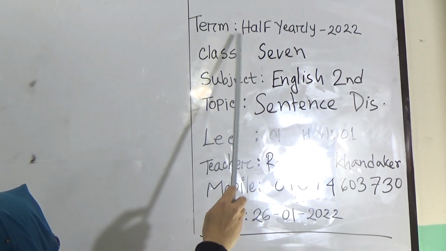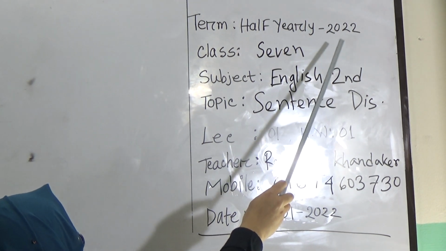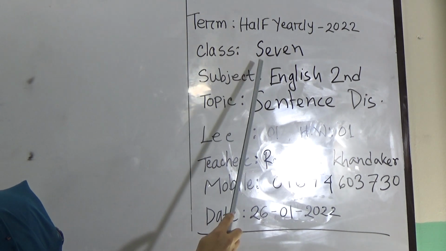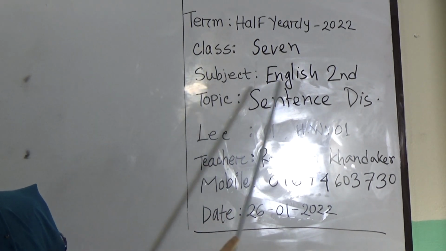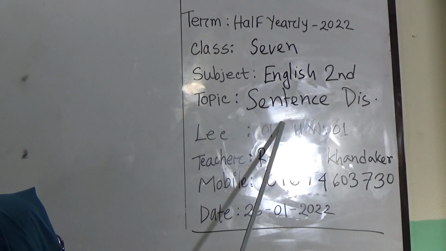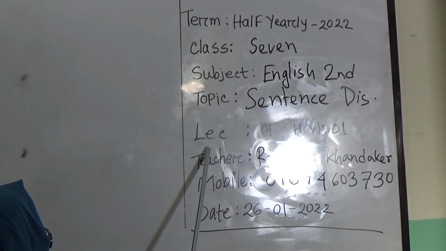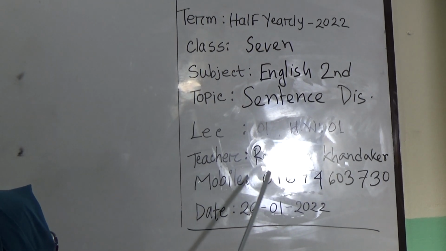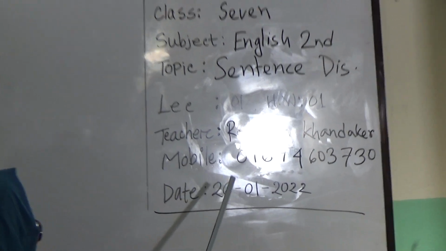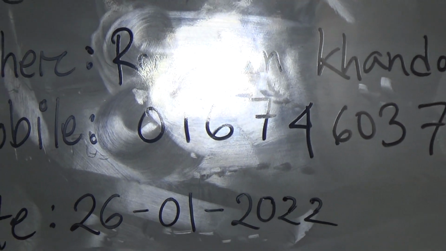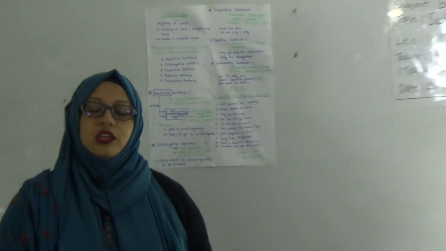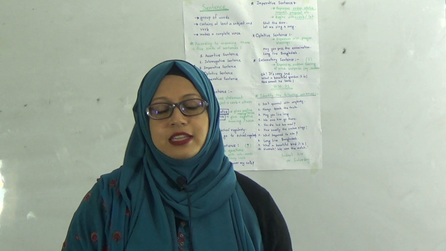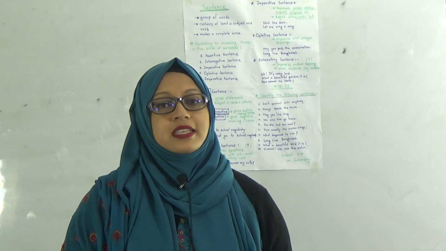This class is for half yearly examination 2022, and this is a class for class 7. Subject is English second paper, topic is sentence discussion. This is lecture number 1 and homework number 1, and this is teacher's name Rowsan Khandaker, my mobile number and today's date.